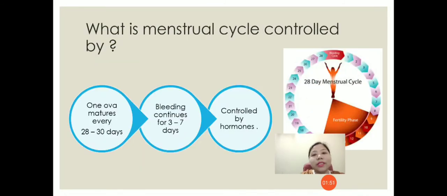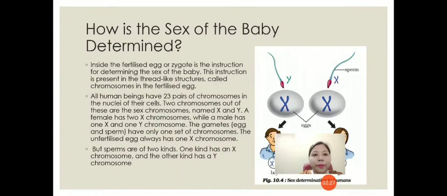Now, what is the menstruation cycle controlled by? As we have already discussed, one ovum matures every 28 to 30 days and bleeding continues for 3 to 7 days. The whole cycle is controlled by hormones. That means the whole menstruation cycle is controlled by the female hormones which are produced in the body of the female.